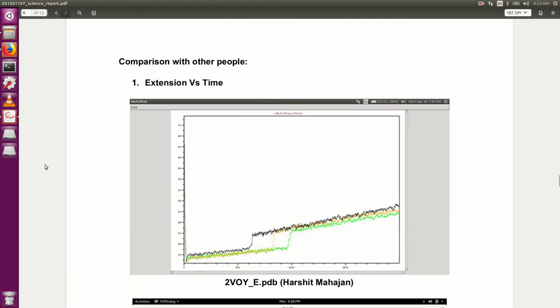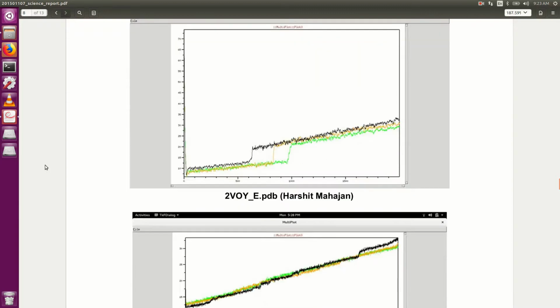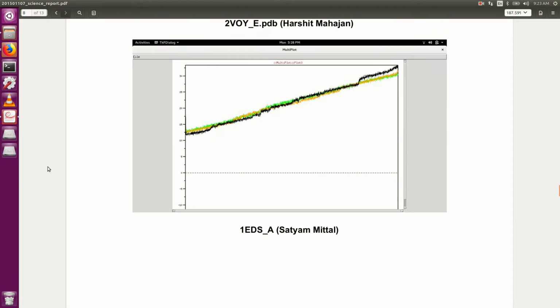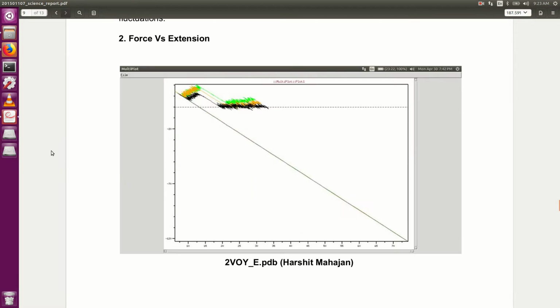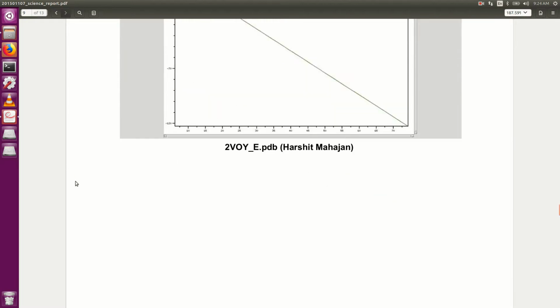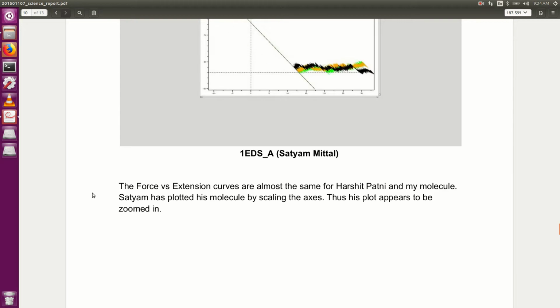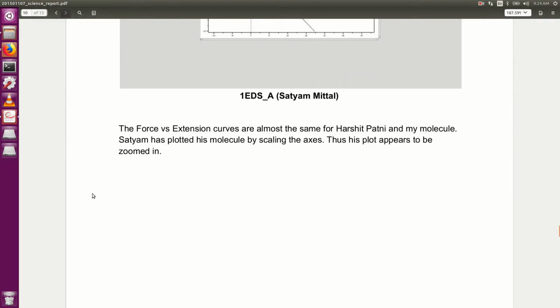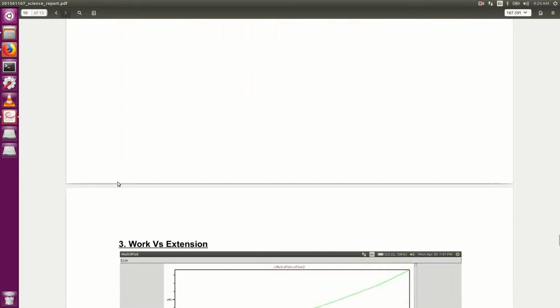Now I will compare my work with other people. First is extension versus time. This was the graph obtained by Harshit Mahajan, and this was the graph obtained by Satyam Mittal. The extension versus time is linear for Satyam Mittal's molecule, whereas in Harshit Mahajan's molecule and my molecule the distance is linear with time, but there are some fluctuations. The second graph is between force versus extension. The first graph is of Mahajan and the second is of Satyam Mittal. The force versus extension curves are almost the same for Mahajan and my molecule. Satyam has plotted his molecule by scaling the axis, thus this plot appears to be zoomed in.